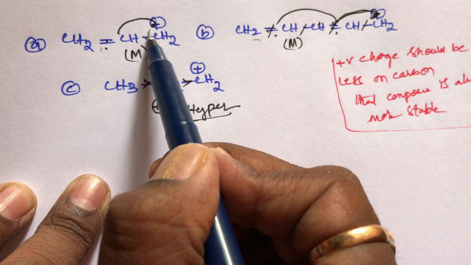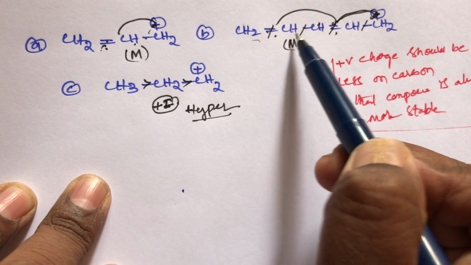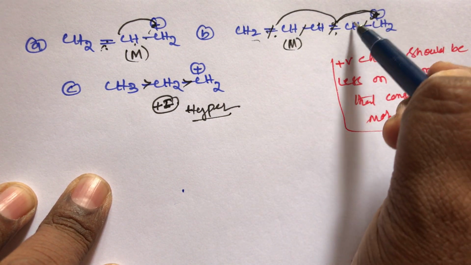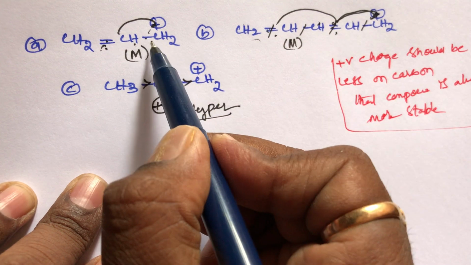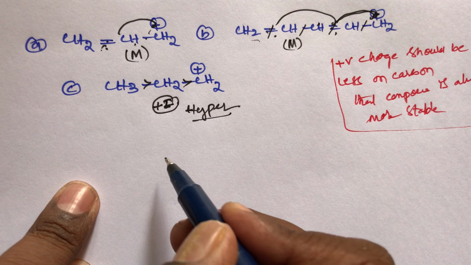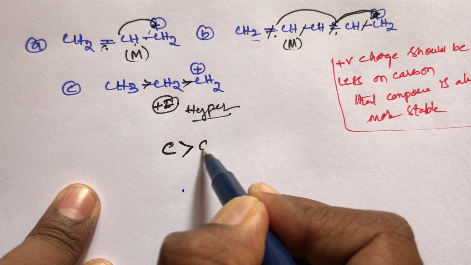This has only one double bond, the conjugation is there; this compound also has conjugation, this is also conjugation: double bond, then single bond, then double bond, then single bond participating in the resonance. Here 2 times participating, here only 1 time participating, here only normal electron releasing. So that's why now the stability order, student, is that C compound is more stable than A compound.